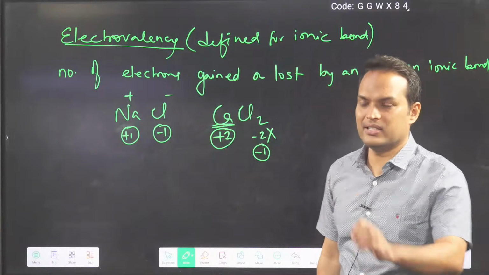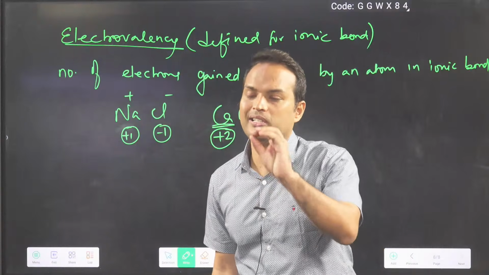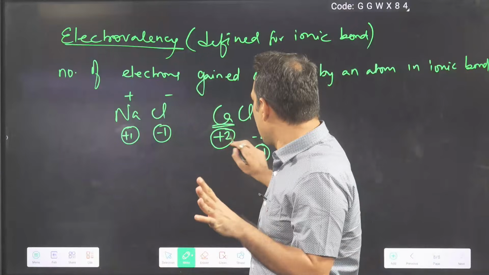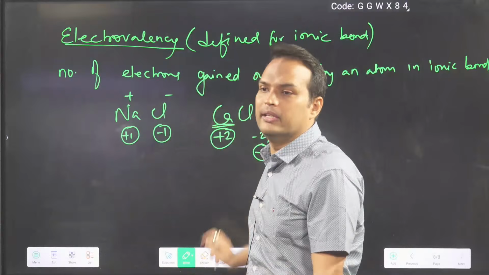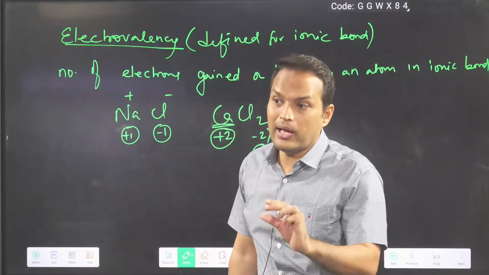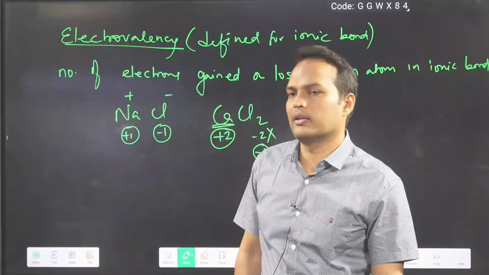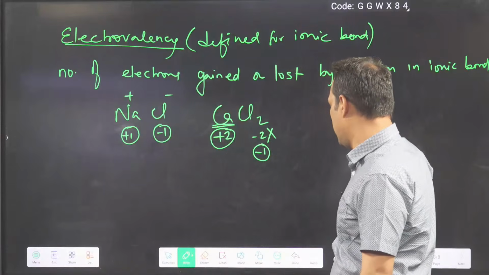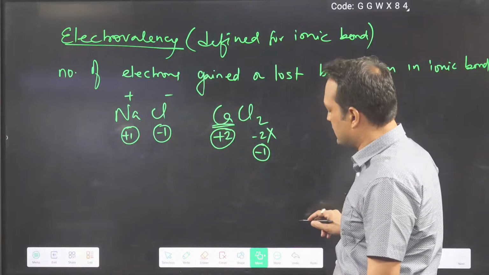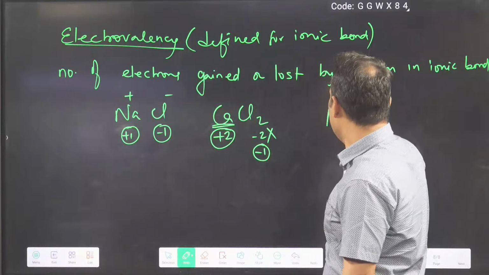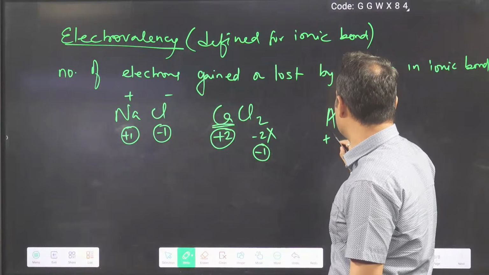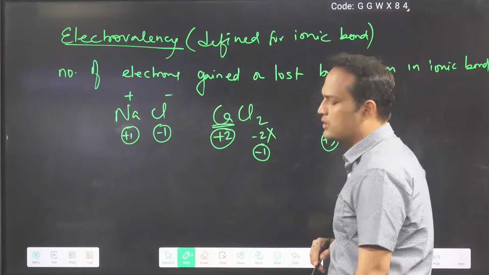In NCERT they write +2 for calcium and here -1 for chlorine. Per atom you have to tell. Cl is -1. So you can do questions like this. If AlCl3 is given, you will say +3 for Al and -1 for Cl.